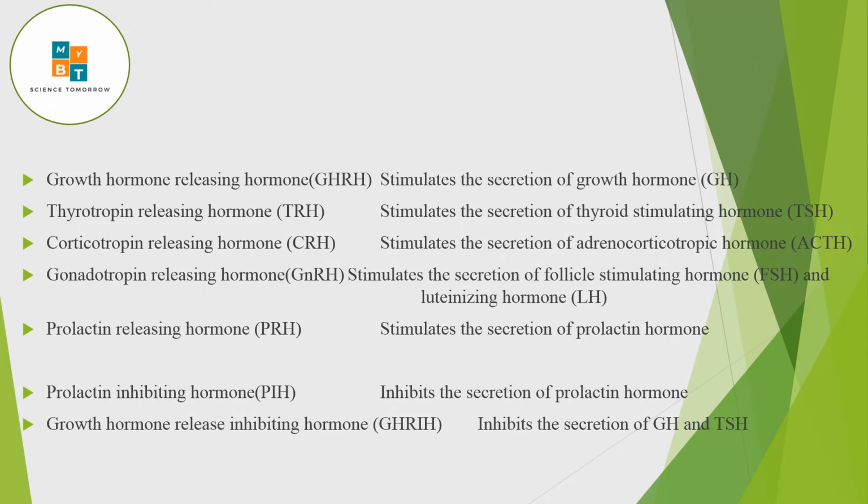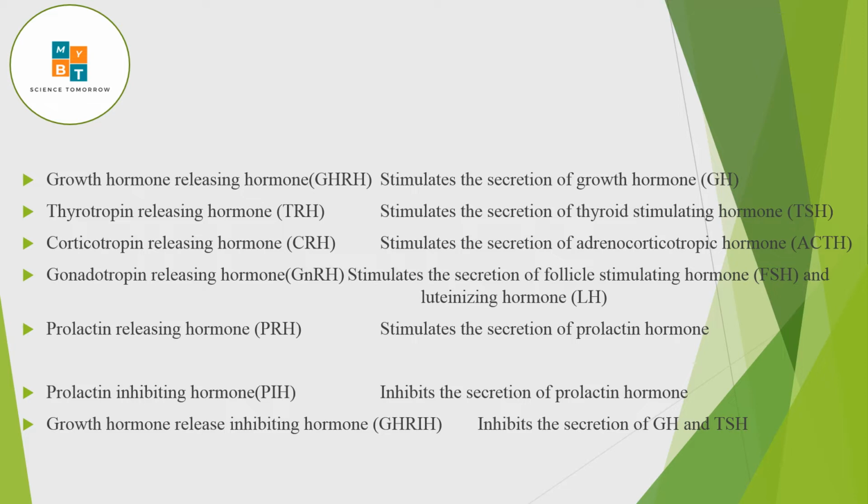I will tell you how to keep it. 5 are releasing hormones and 2 are inhibiting hormones, so these are 5 RH and 2 IH. What are the 5 RH? Growth hormone releasing hormone, thyrotropin releasing hormone, corticotropin releasing hormone, gonadotropin releasing hormone, and prolactin releasing hormone. All are releasing hormones.